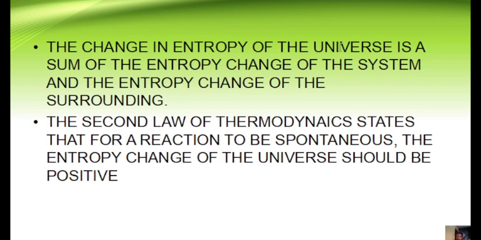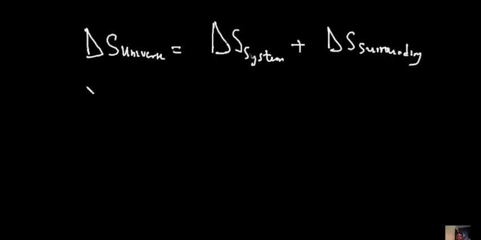Now, how are we going to get a positive entropy for the universe? First of all, you will get a positive entropy for the universe if both your entropy of system and entropy of surrounding are positive. So entropy of universe would be positive. First condition, you could put that down. Entropy of universe is positive if both entropy